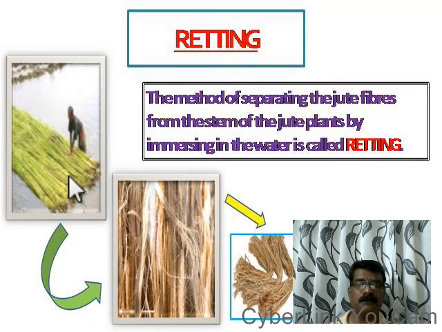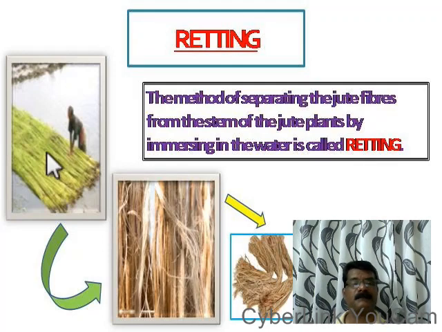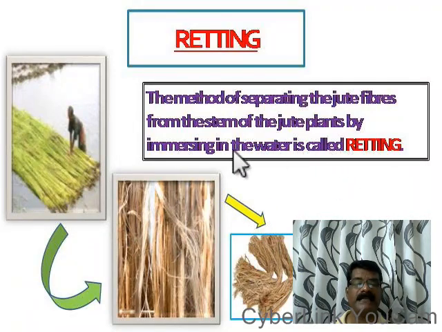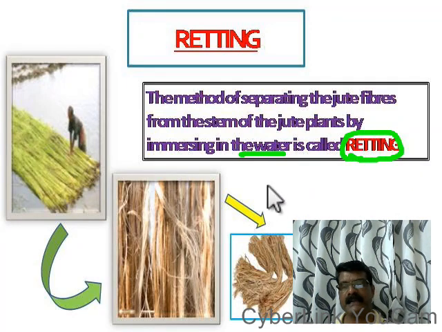When we keep the jute plants in bundles inside water, the bark of the plant, that is actually the fiber, will be separated from the stem. See, these are the jute fibers. So the process of separating the jute fiber from the stem of the jute plant by immersing them in water is known as retting. Okay, so what do you mean by retting?